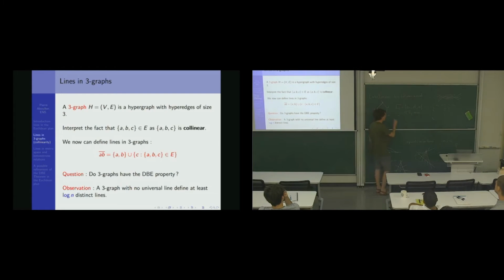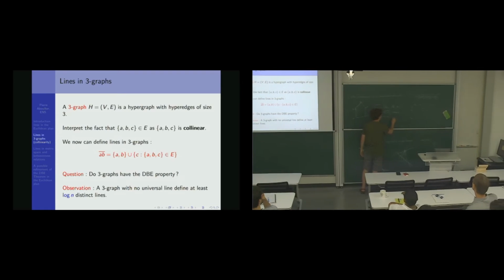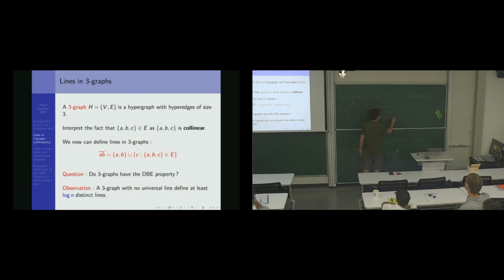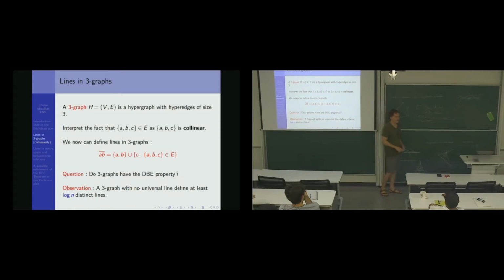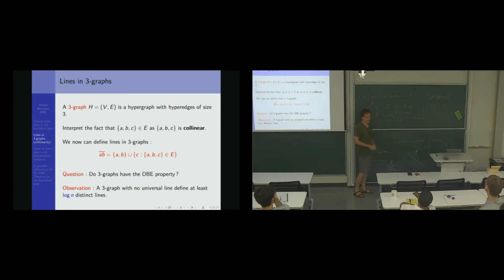If I look at the line defined by x and Vi, Vi is in this line. So by my hypothesis, Vj is also in this line. That means exactly that the triple ViVjx is collinear. But that implies that x is in the line ViVj. This is true for every point, so ViVj is universal, a contradiction.